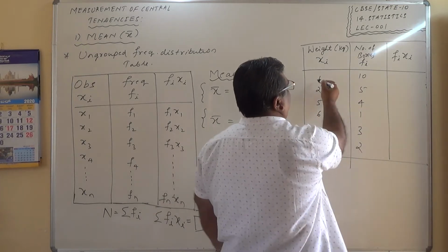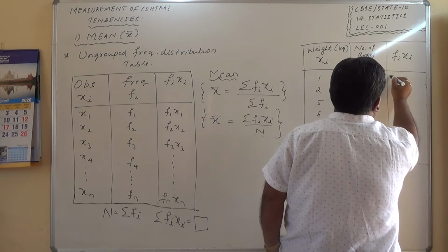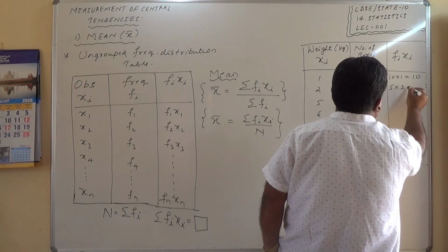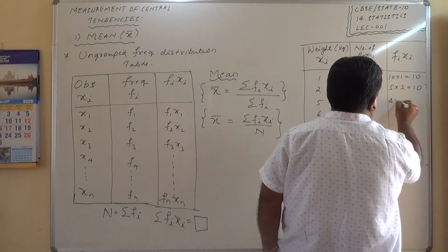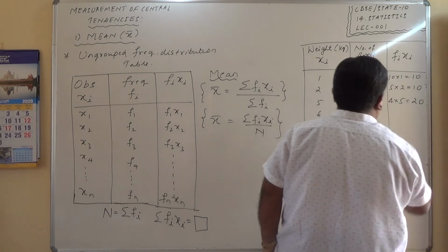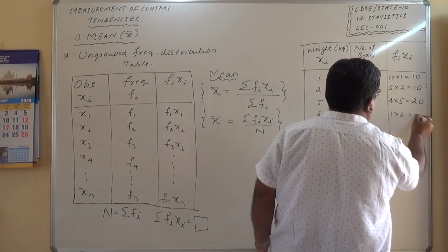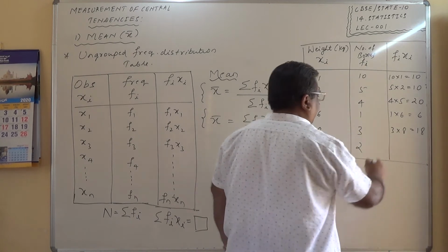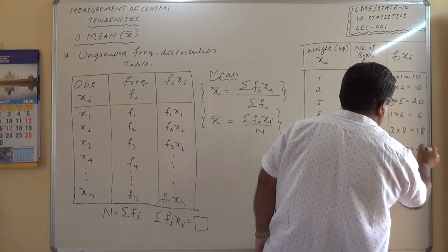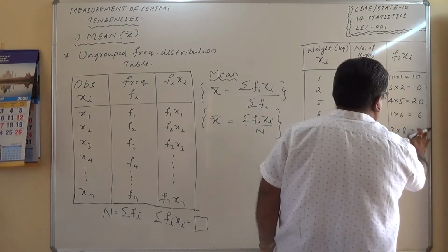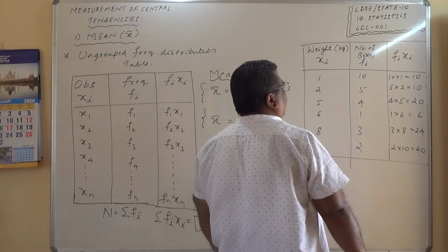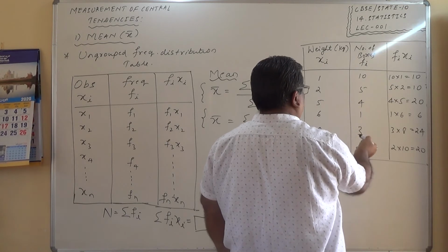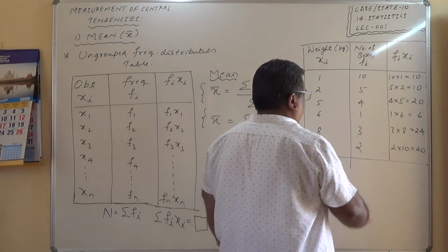So fi xi: 10 into 1 is 10, 5 into 2 is 10, 4 into 5 equals 20, frequency 1 into 6 equals 6, 3 into 8 is 24, and 2 into 10 is 20. What else do we require here?